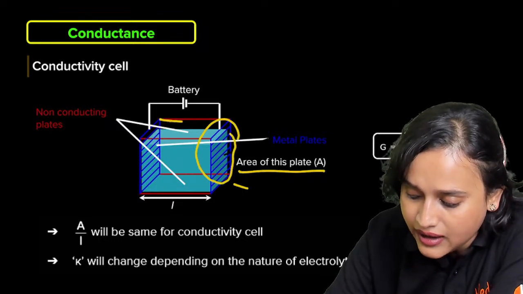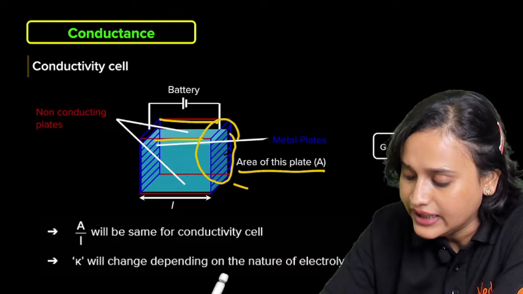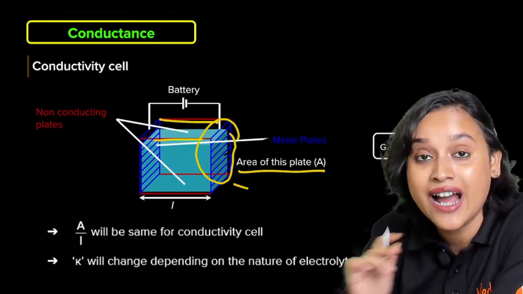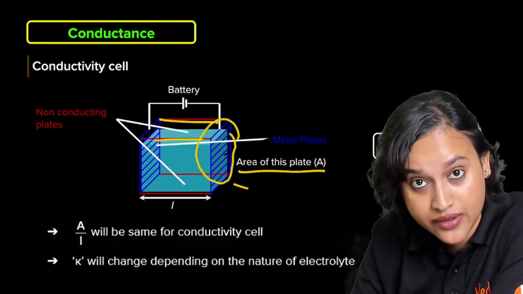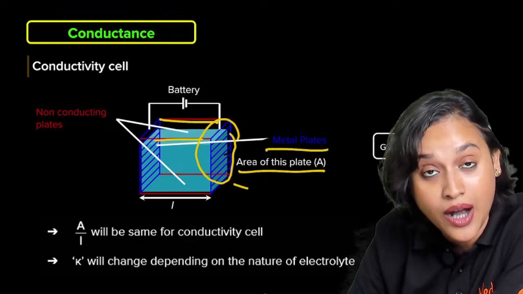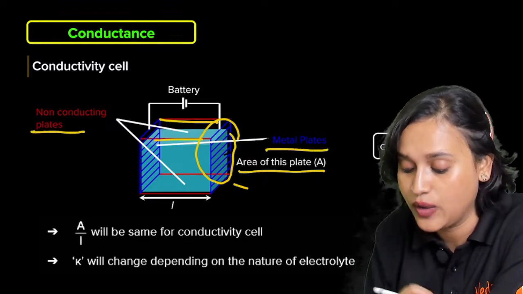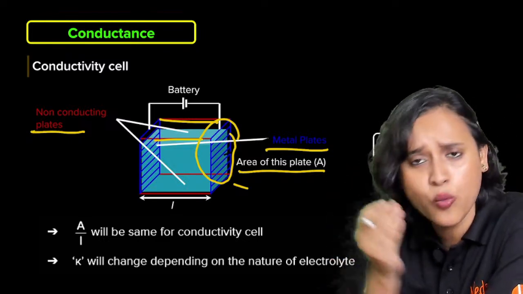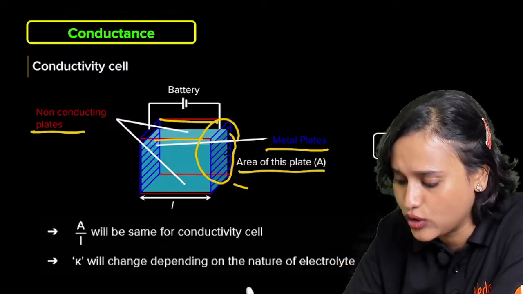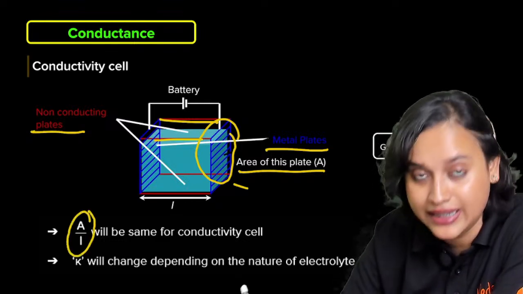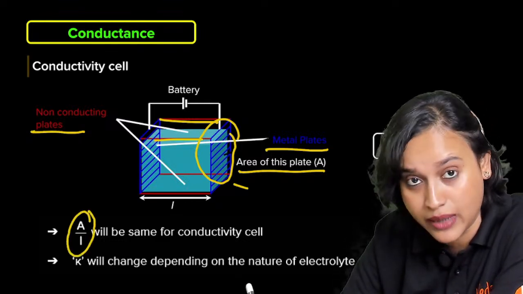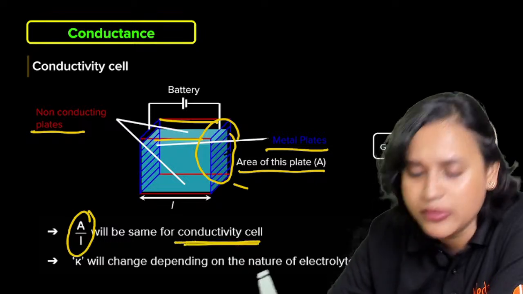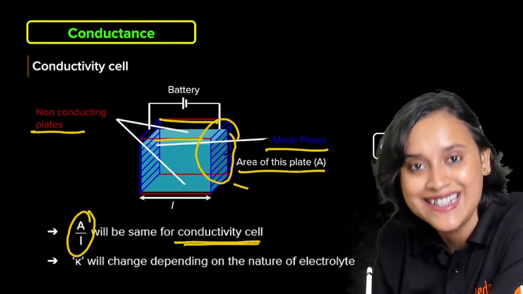And here this red part that you see, that is your non-conducting plates. So in a conductivity cell, you have metal plates as well as non-conducting plates. And once again, everybody, just like I told you, it is A divided by L, that means area of cross section divided by length. That will be the same for the conductivity cell, right?